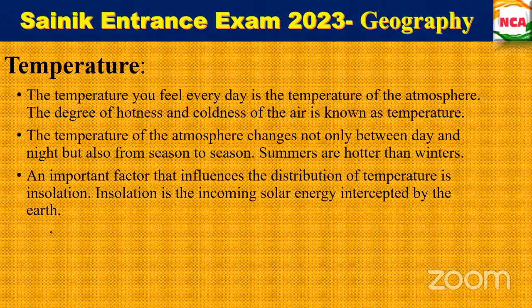So what is the reason it has been caused? Ma'am, because we are now using so many chemicals. What is the major chemical that has been released? Carbon dioxide, carbon monoxide. Okay, carbon monoxide. One more.